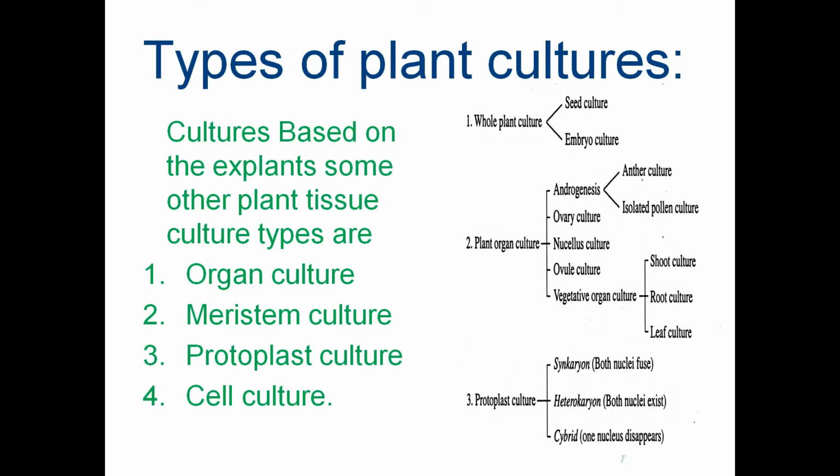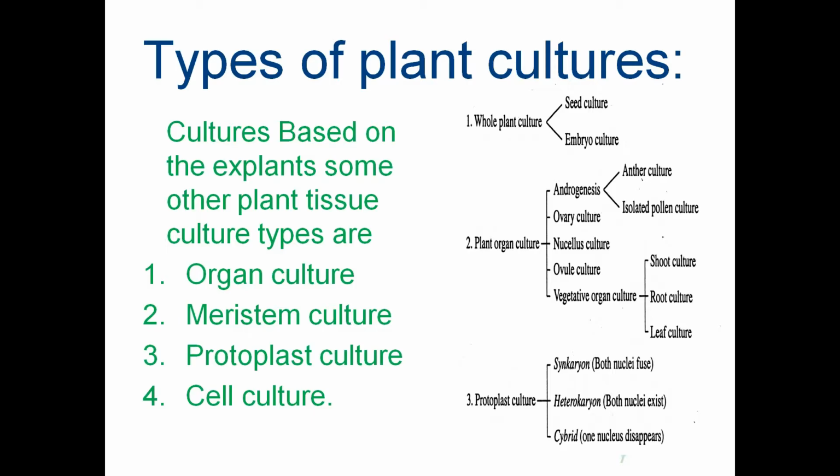And some other plant tissue culture types are organ culture, meristem culture, protoplast culture and cell culture. The whole plant culture contains seed culture and embryo culture, by which we will get the whole plant. Plant organ culture, which includes androgenesis, the anther culture and isolated pollen culture, ovary culture, nucellus culture, ovule culture and vegetative organ culture, which will include the shoot culture, root culture and leaf culture.